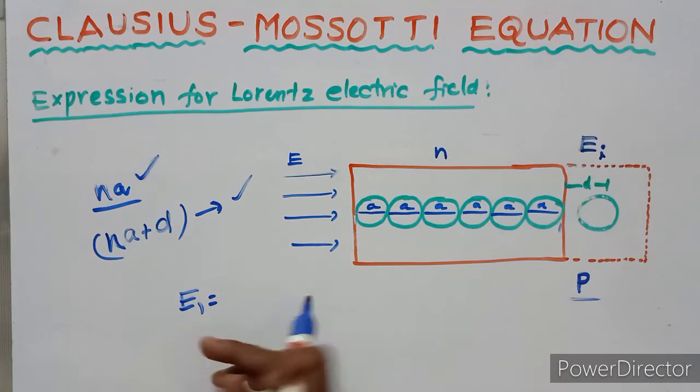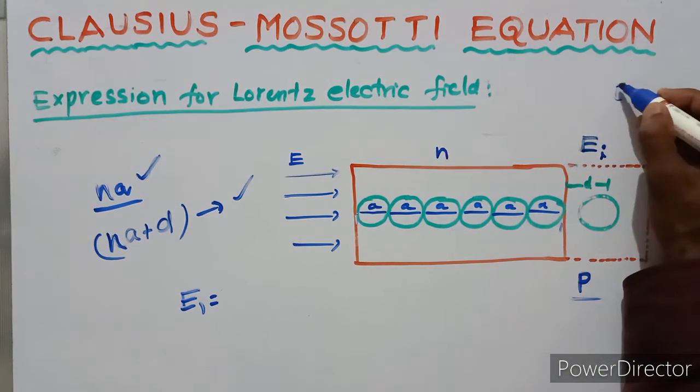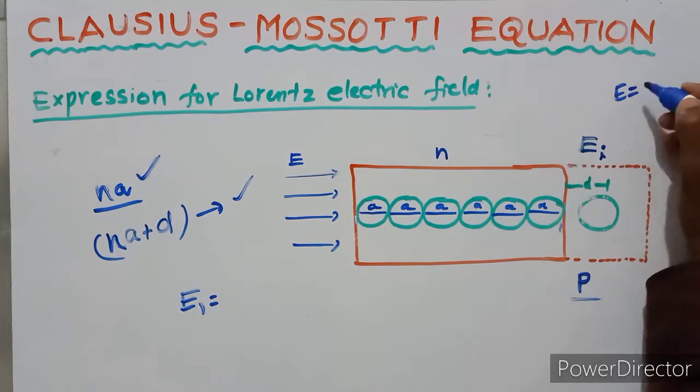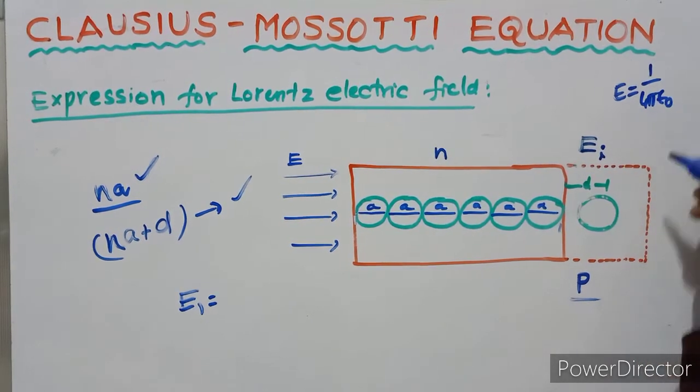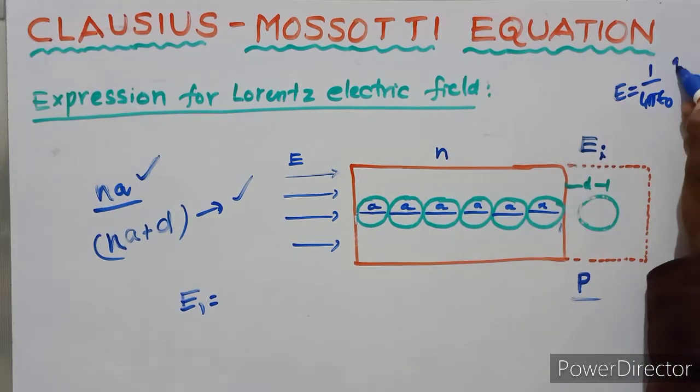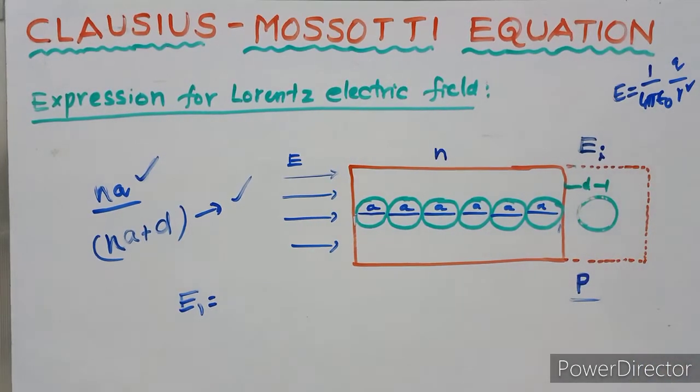So we know the formula for intensity of electric field: 1 upon 4 pi epsilon naught, Q upon R square. Here R is the distance.